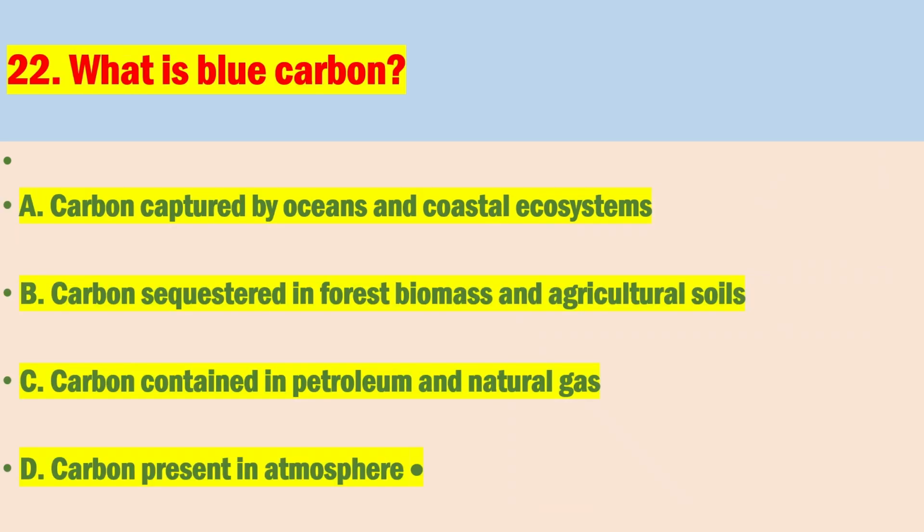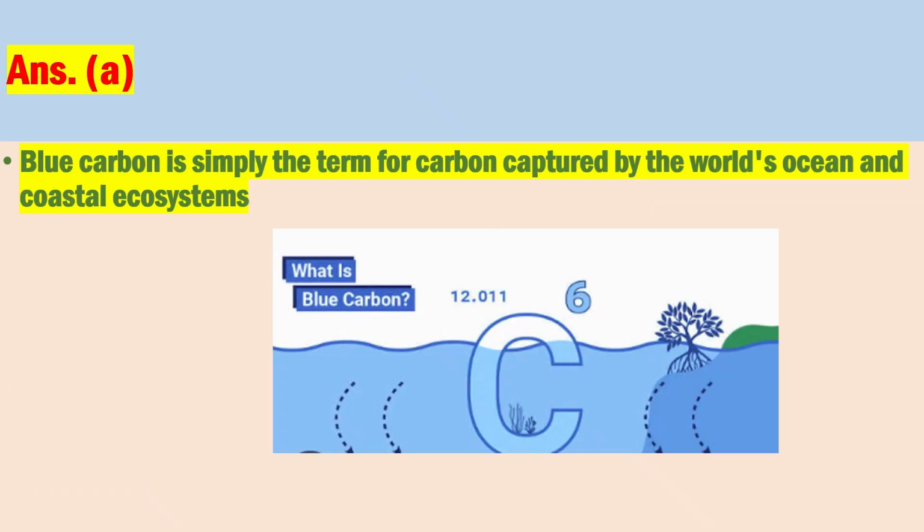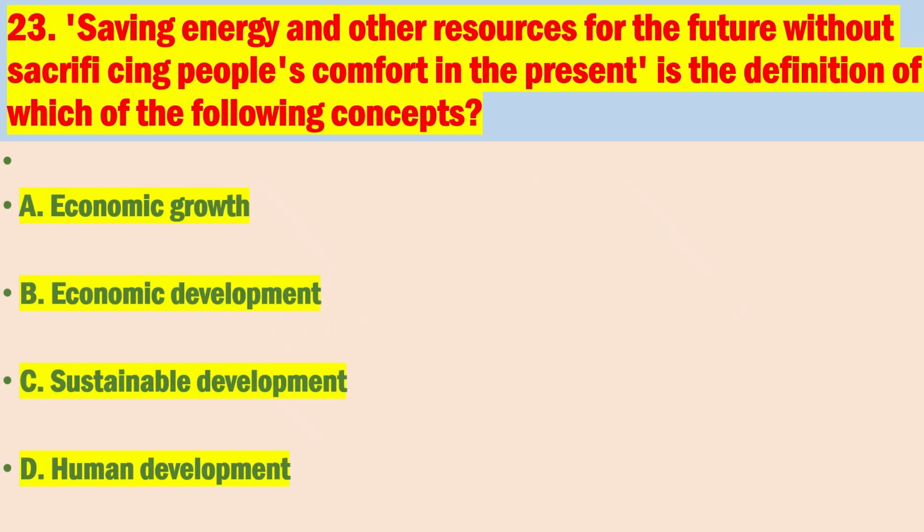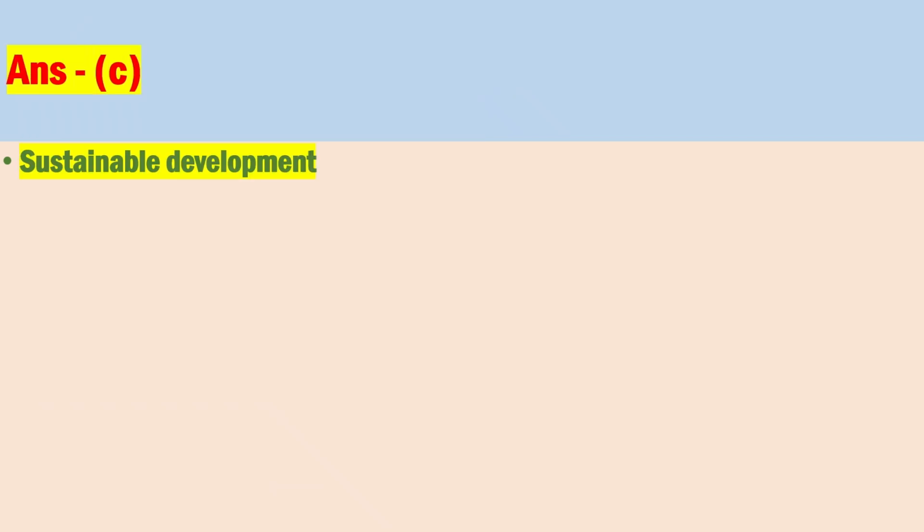Number 22. What is blue carbon? The correct answer is A. Blue carbon is simply the term for carbon captured by the world's ocean and coastal ecosystems. Number 23. Saving energy and other resources for the future without sacrificing people's comfort in the present is the definition of which of the following concepts? The correct answer is sustainable development.